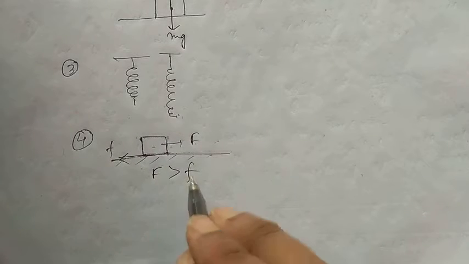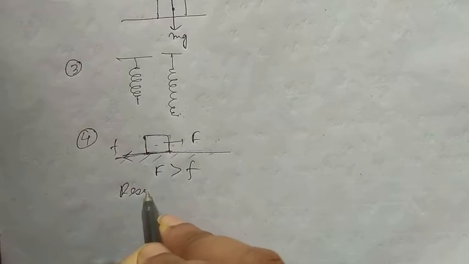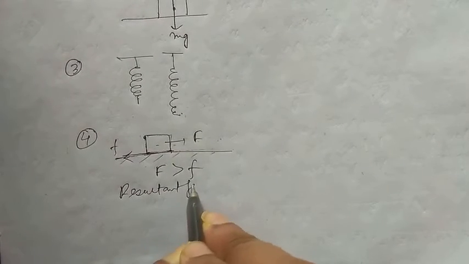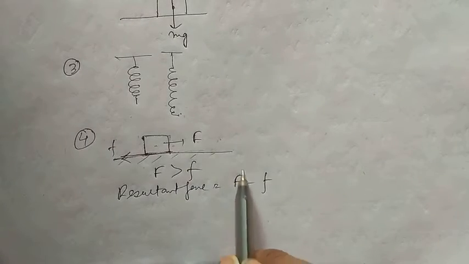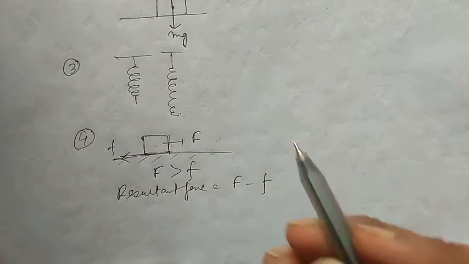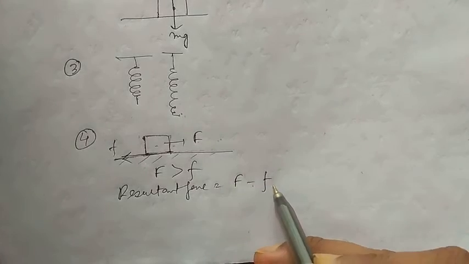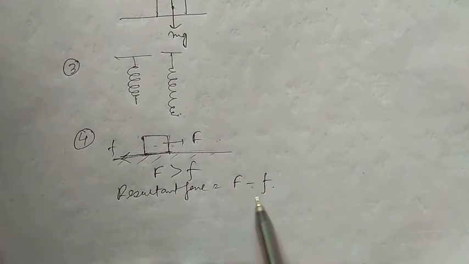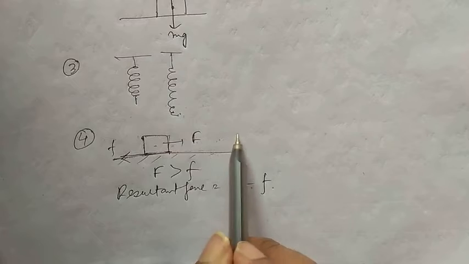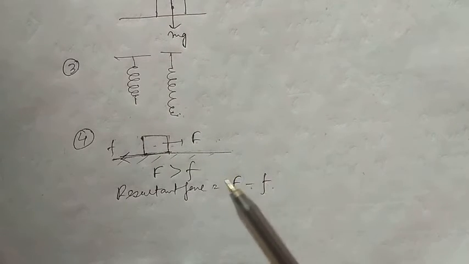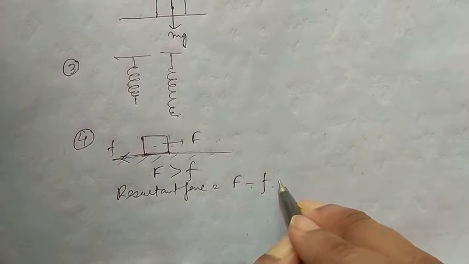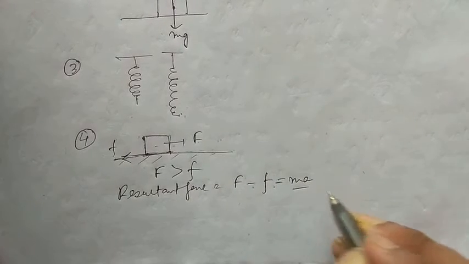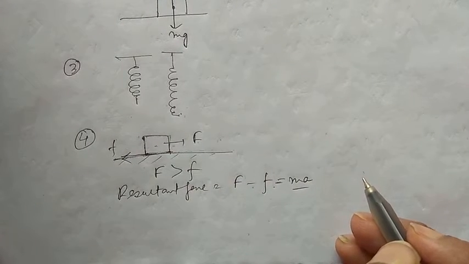Now the resultant force that acts on the body is F minus f, that is the force of pull that we have exerted, minus the frictional force. This is the resultant force with which the body moves forward, or we can say it is the acceleration-causing force, because this force will be equal to ma, as we will discuss in Newton's second law.